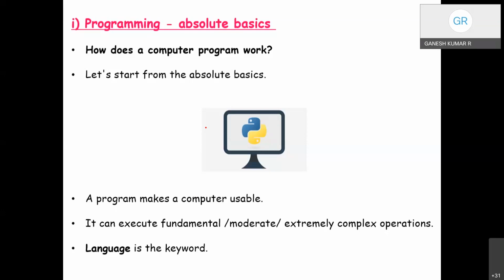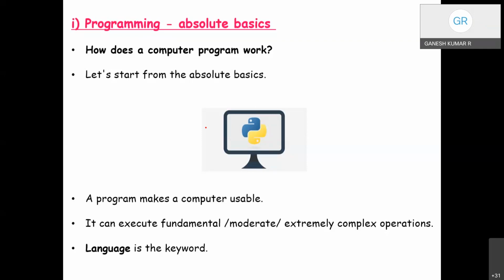Right? It is true that computers are able to perform very complex tasks, but this ability is not inborn, not innate. A computer can execute simple to medium to complex operations as per the instructions or the input provided.